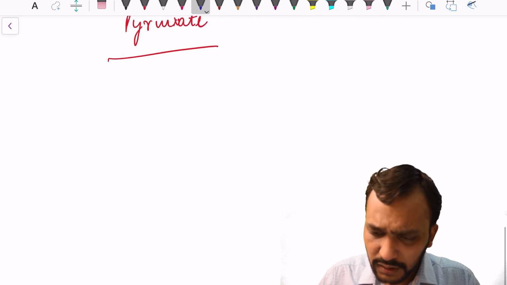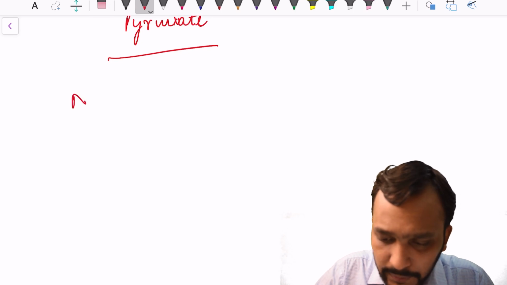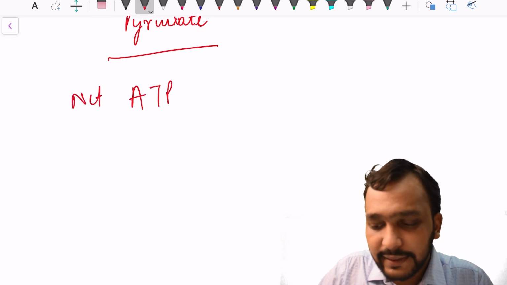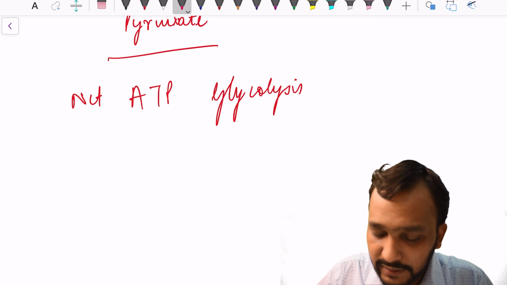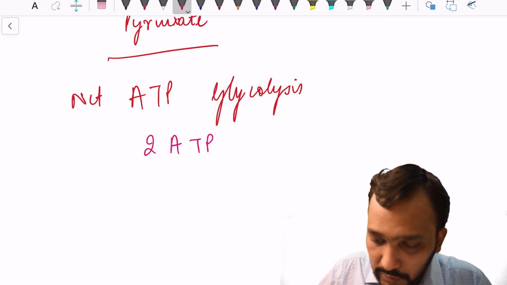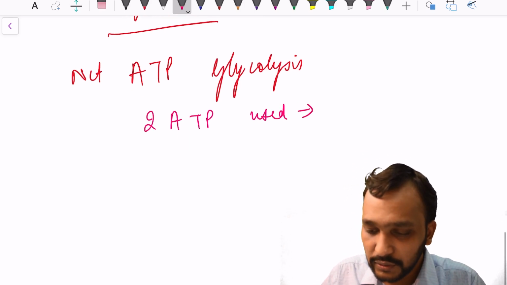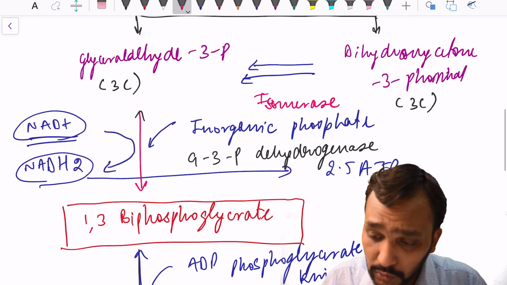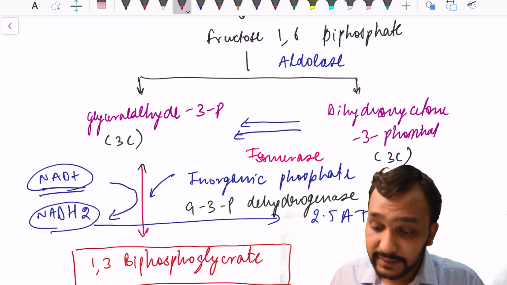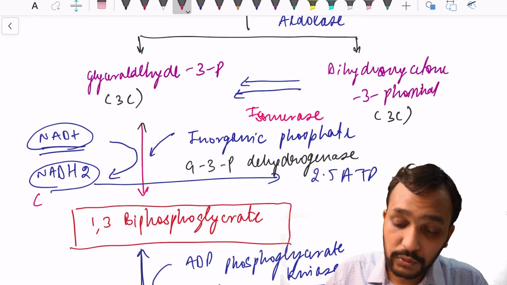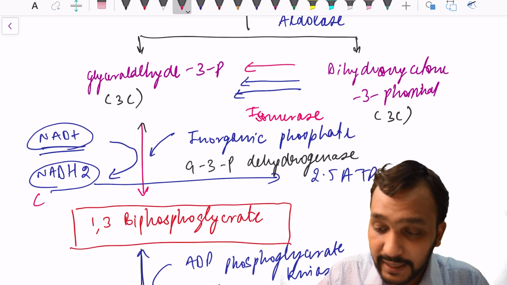Okay guys, so I want to tell you what is the net ATP that is formed at the end of glycolysis. See guys, 2 ATP we have used, in the enzymes hexokinase and phosphofructokinase. And after the step of glyceraldehyde 3 phosphate, everything has to be multiplied by 2 because dihydroxyacetone phosphate is converted into glyceraldehyde 3 phosphate.